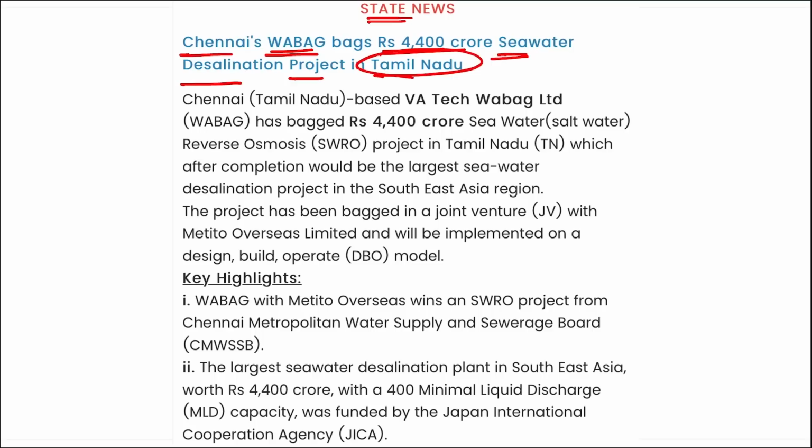Important. It is the Wabag, that is VA Tech Wabag Limited. It is a Chennai based Tamil Nadu company, and they have secured a 4,400 crore rupees seawater reverse osmosis project in Tamil Nadu. If we talk about seawater desalination first, we know that seawater or ocean water is salty, right?